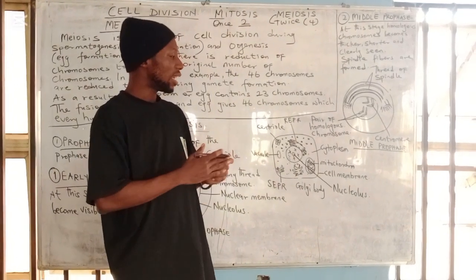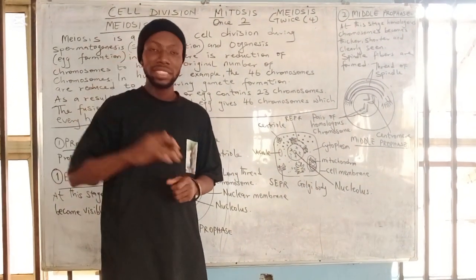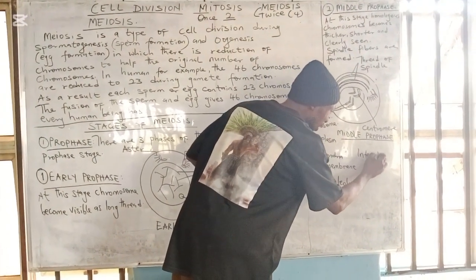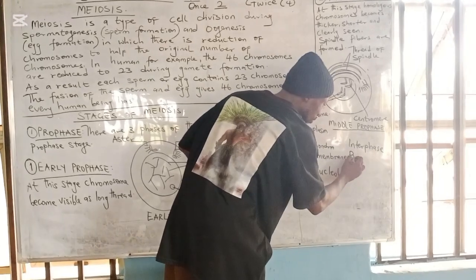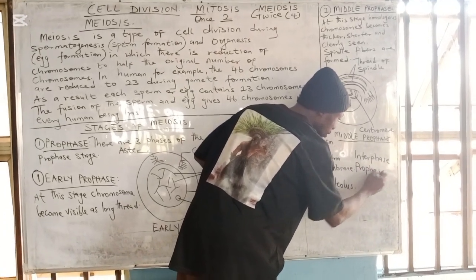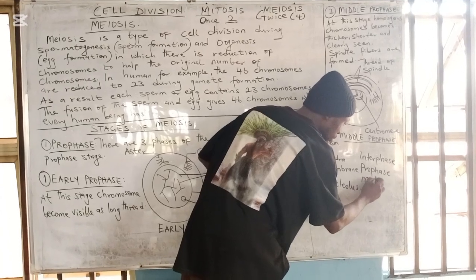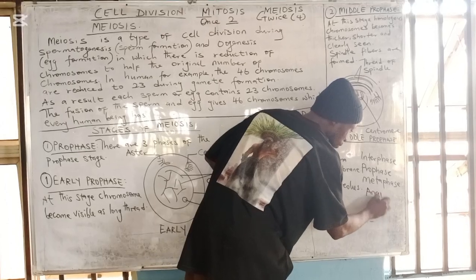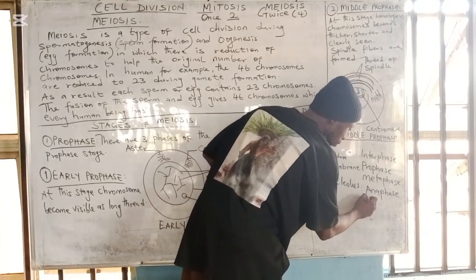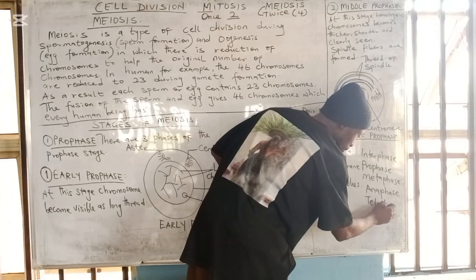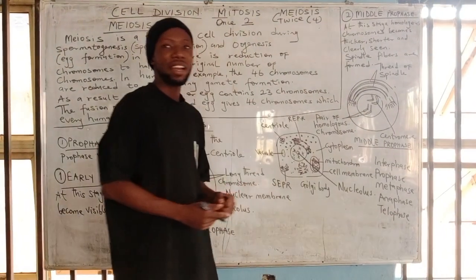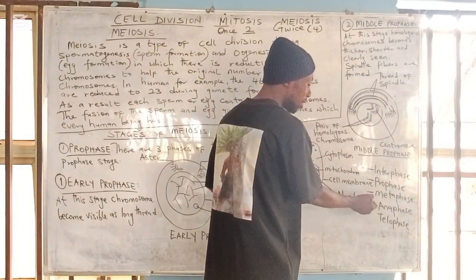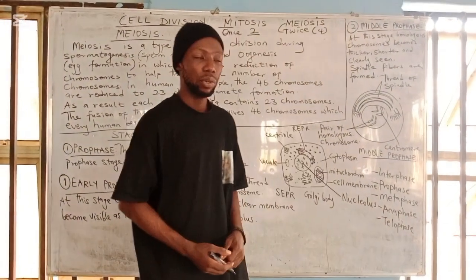Then in cell divisions we have about 5 stages. These stages are the interphase, prophase, metaphase, anaphase, and telophase. These are the 5 stages of cell divisions.